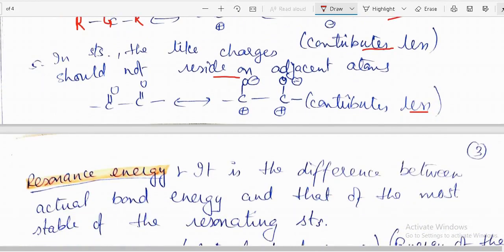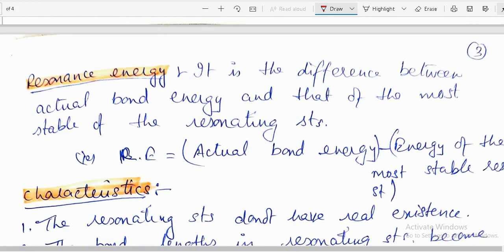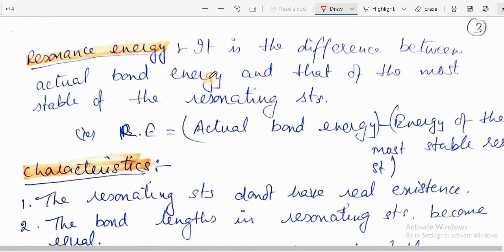Next, in resonance, we know about resonance energy. What is resonance energy? It is the difference between the actual bond energy and that of the most stable of the resonance structures. In the resonance structures, some structures are more stable. So this difference is called resonance energy. That is, resonance energy is equal to actual bond energy minus energy of the most stable resonating structure.